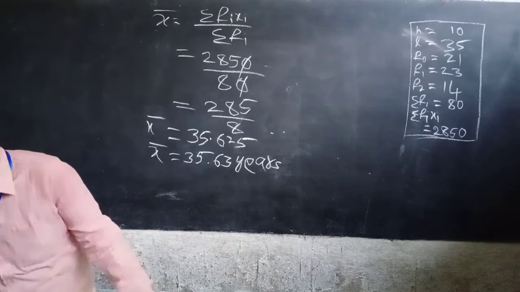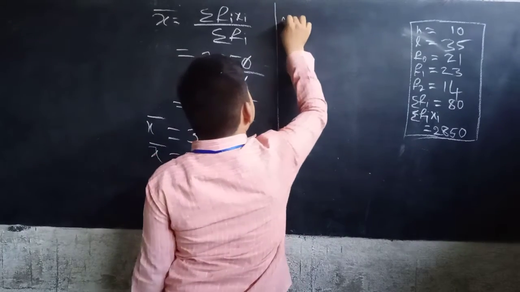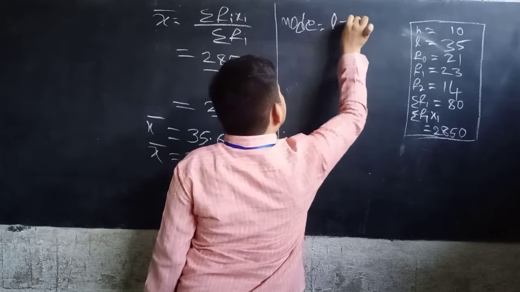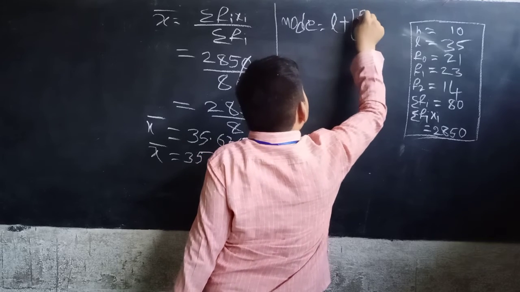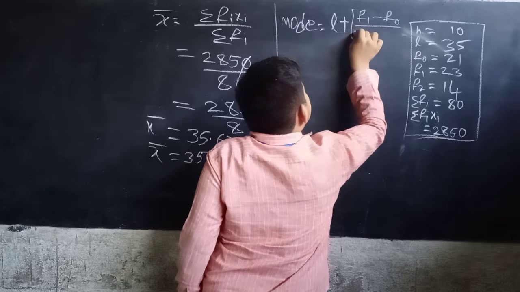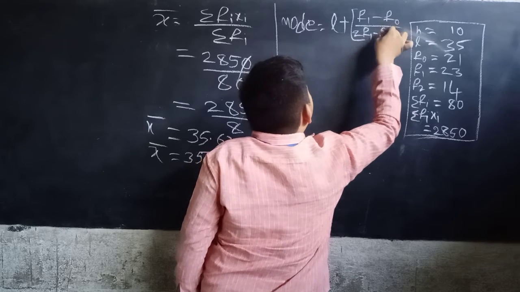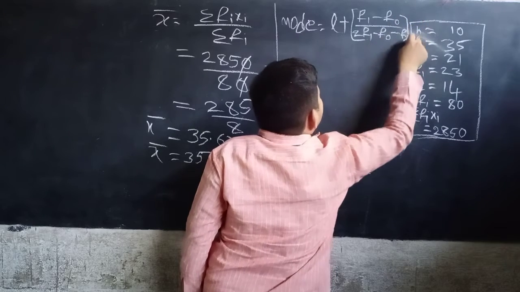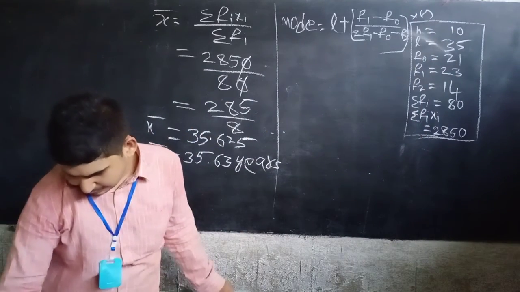Now mode equal to L plus F1 minus F0 by 2 into F1 minus F0 minus F2, into H. Okay, this is the formula.